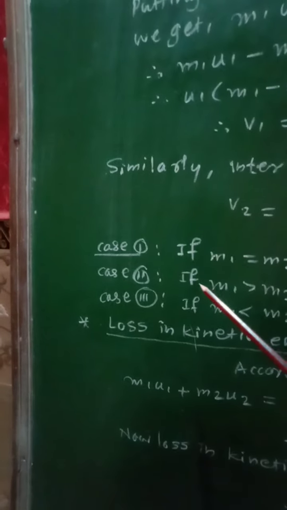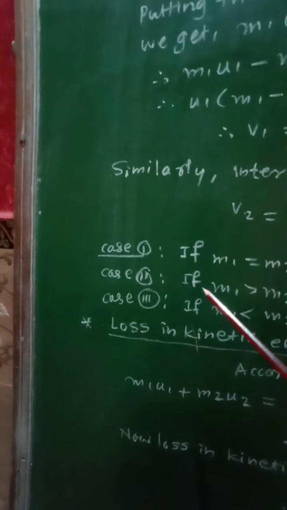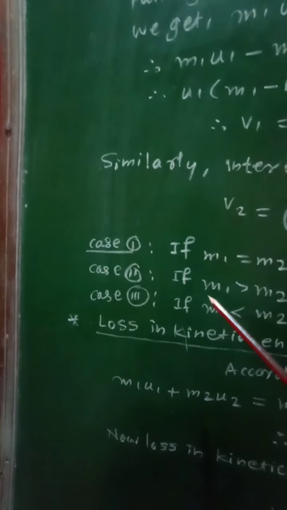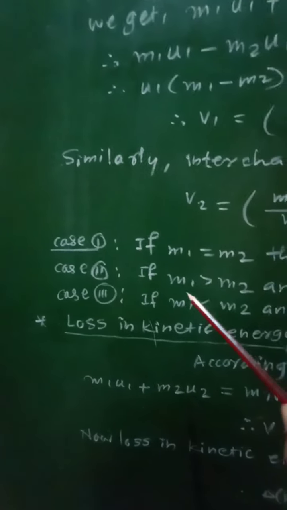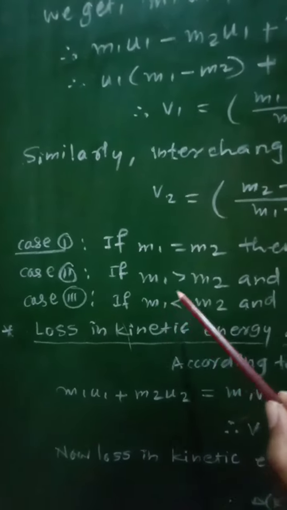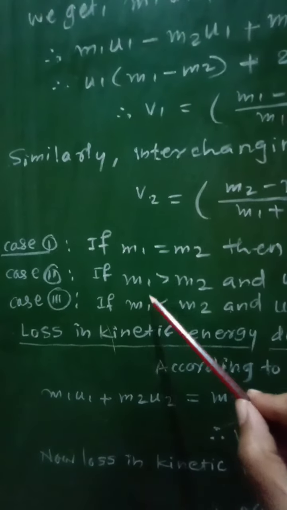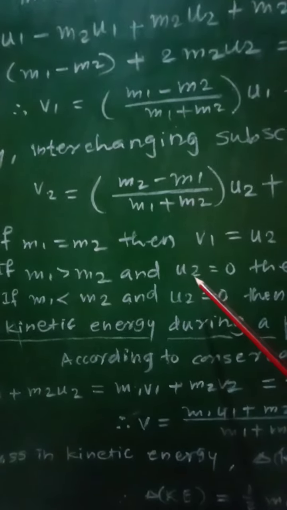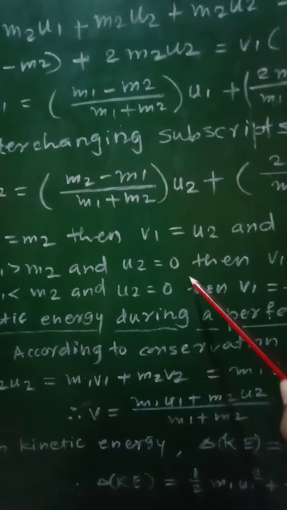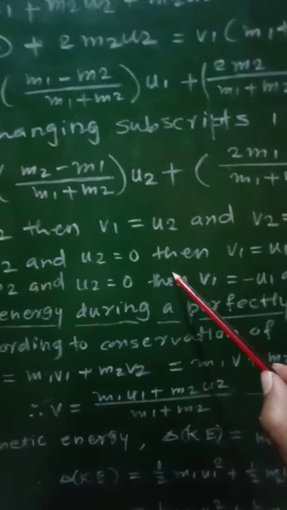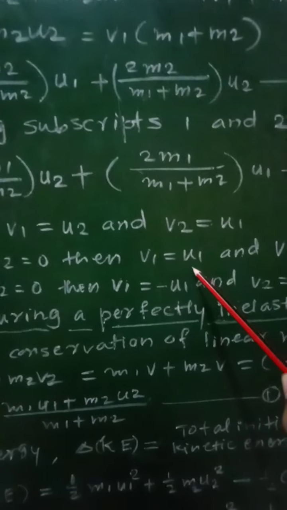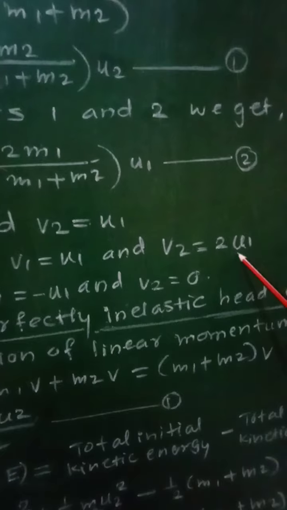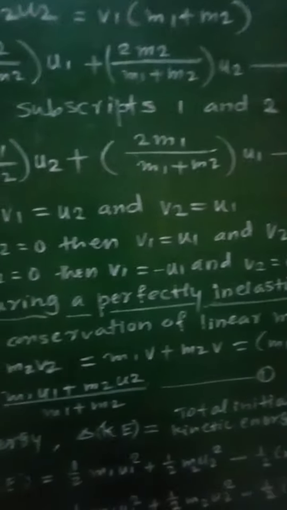In the second case, if the colliding body is much heavier than the struck body and the struck body is at rest, that is if m1 is greater than m2, mass of the first body is greater than mass of the second body, and the second body is at rest, that is u2 is equal to 0, then v1 will be equal to u1 and v2 will be equal to 2u1 from the above equations.